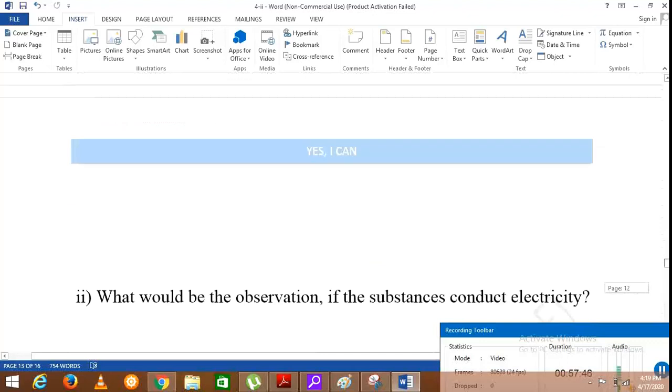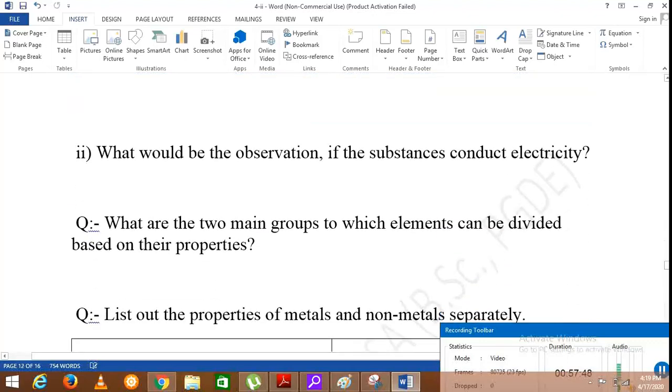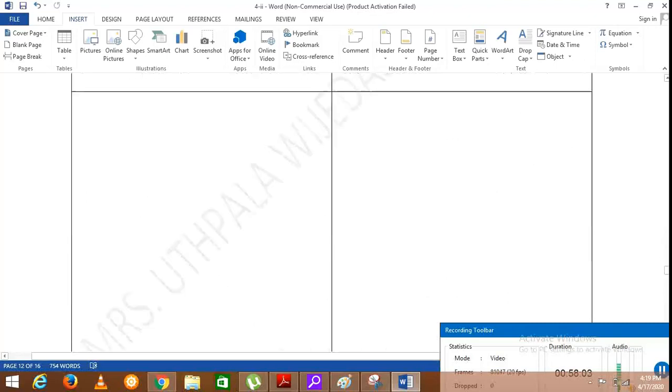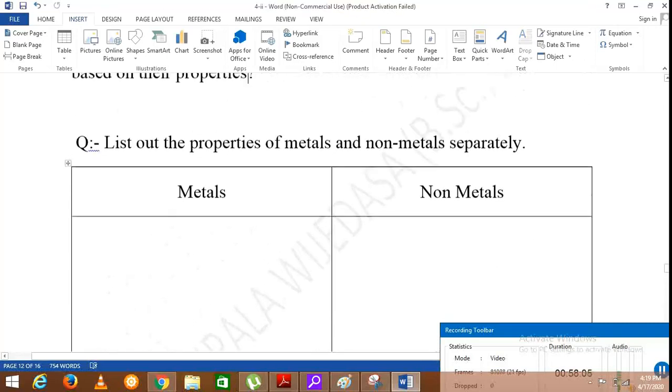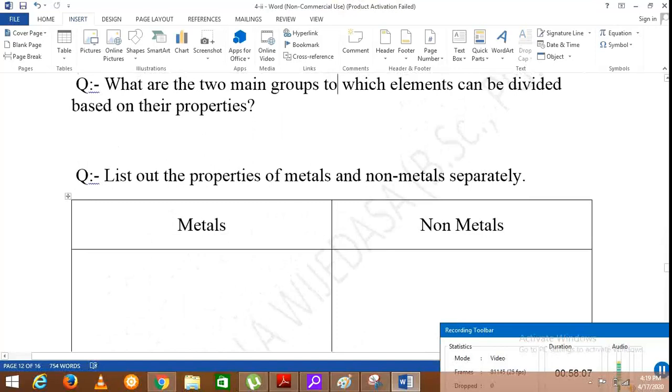Draw the setup using circuit symbols. What would be the observation if the substances conduct electricity? The bulb will glow. Next one: what are the two main groups to which elements can be divided based on their properties?